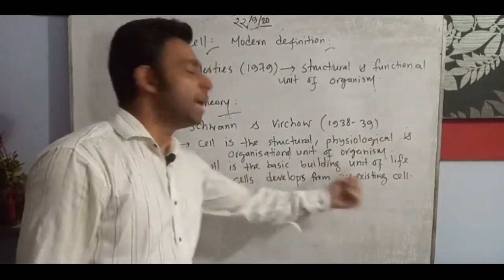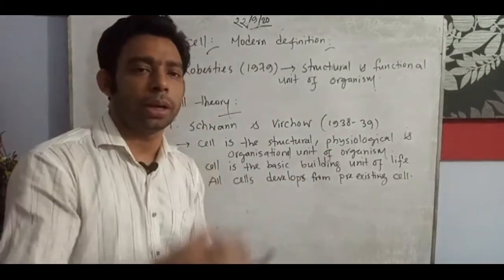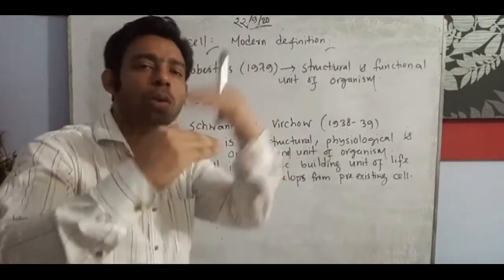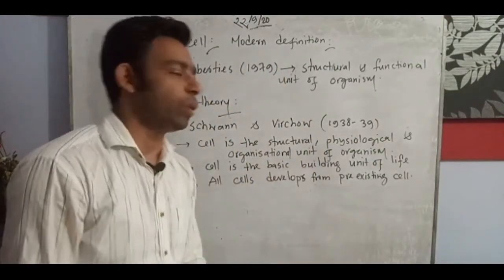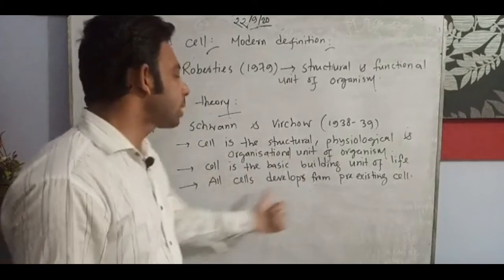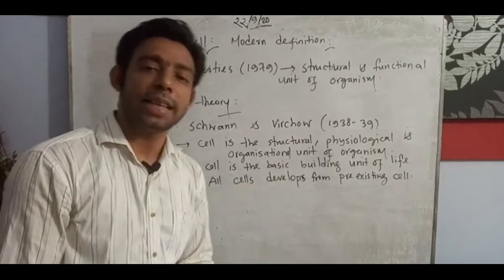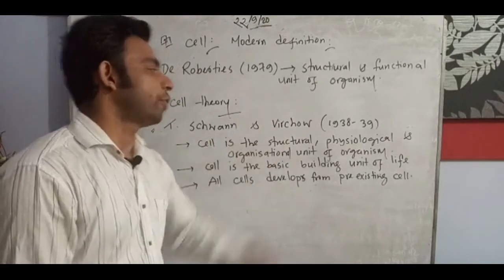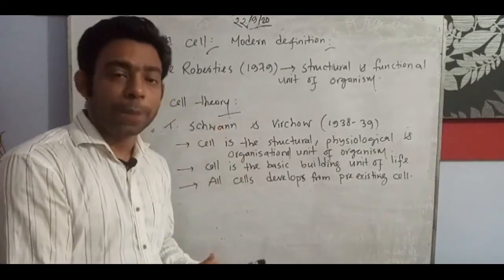And the cell is the basic building unit. Basic building unit means like bricks: if we put one after another, they make a building. Like that, all our body parts have cellular organization and sequentially make up the body. So it is the basic building unit of life, of living organisms. All cells develop from pre-existing cells, as I told you in the modern definition. So this is the cell theory, given by Schleiden and Schwann in 1838 to 39. It is asked for 2 marks.